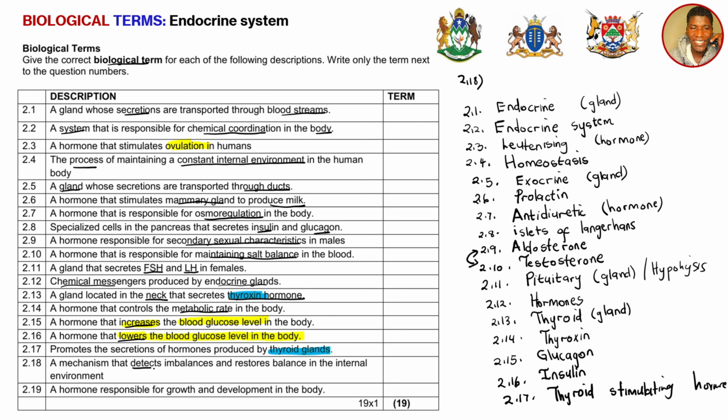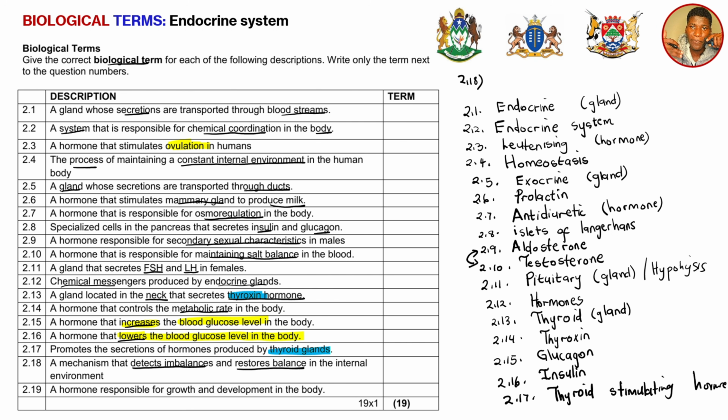a mechanism that detects imbalances and restores the balance. Don't confuse this with homeostasis. Remember, homeostasis is just the balance. We're just talking about the maintaining of a constant internal environment. That is homeostasis. But here, we're talking about a mechanism that will detect when there's an imbalance.